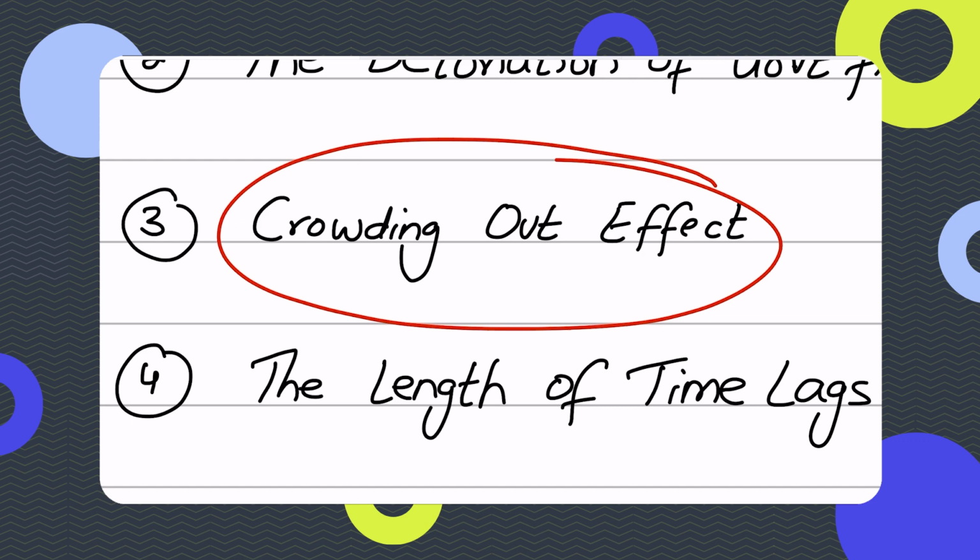That's basically known as the crowding out effect. It crowds out private sector investment because when the government runs a budget deficit, it borrows money to finance its additional spending by issuing government bonds, and it issues these bonds to commercial banks or other financial institutions. If they buy those bonds, they pay the government, and the government uses that money to finance its spending.